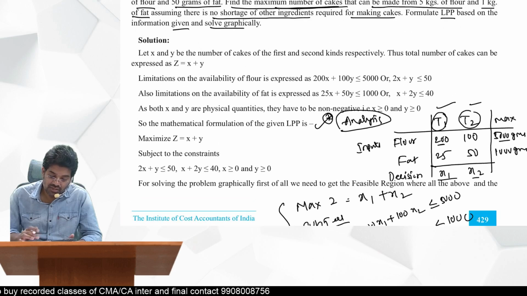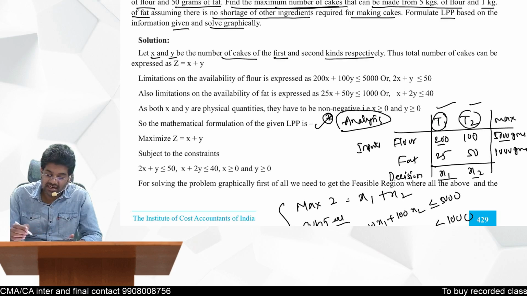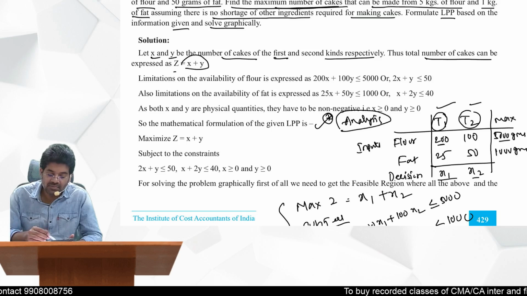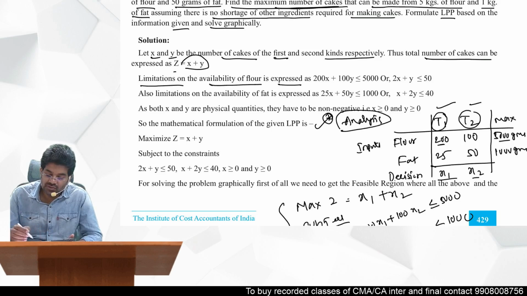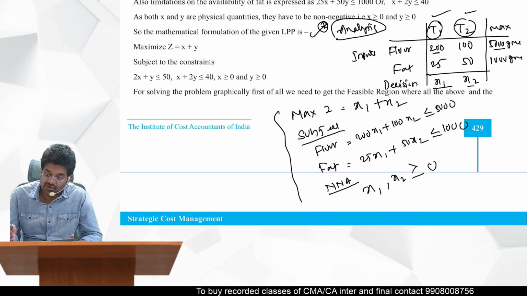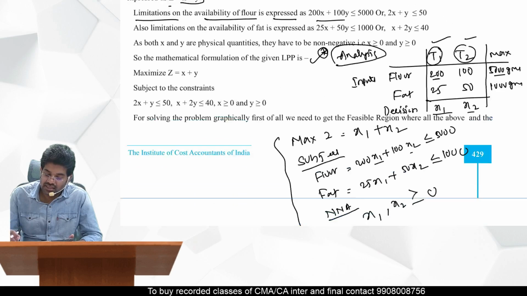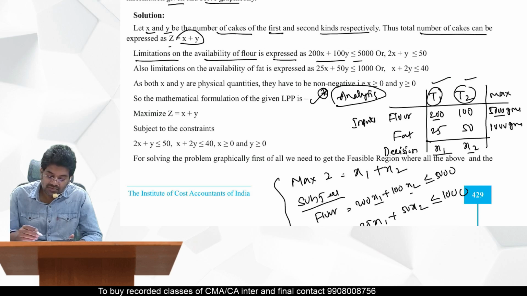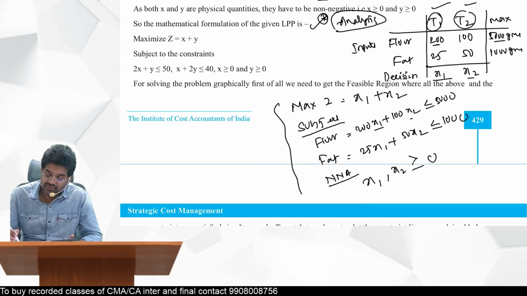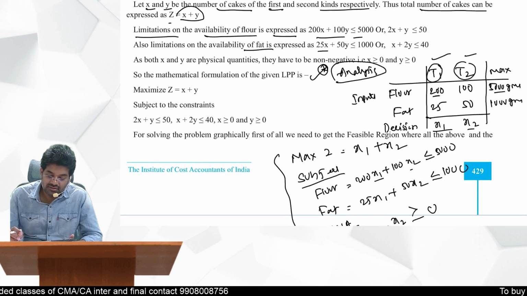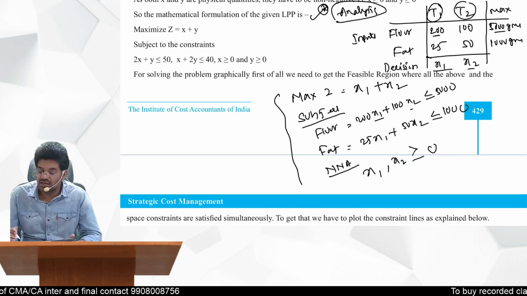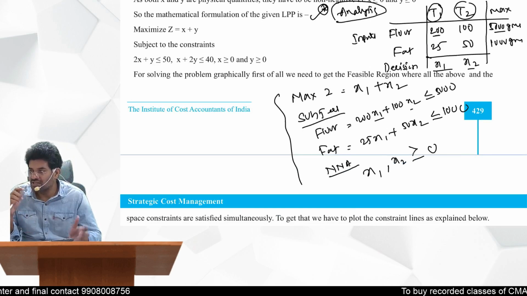So here they assumed, let x comma y, they used x and y, be the number of cakes of first and second kinds respectively. Thus total number of cakes can be expressed as z is equal to x plus y. Limitations on the availability of flour is expressed 200x plus 100y less than or equal to 5000, we used x1 and x2. And second is the fat limitation, that is 25x plus 50y less than or equal to 1000. And non-negativity is x1 comma x2 greater than or equal to 0. So the concept is very simple.